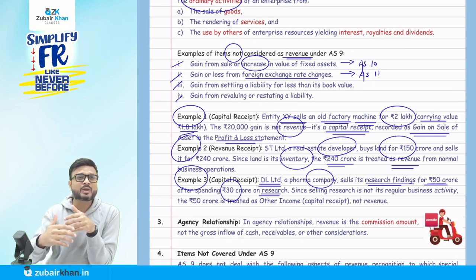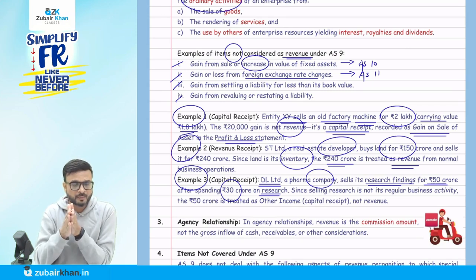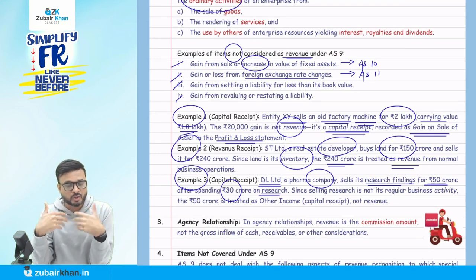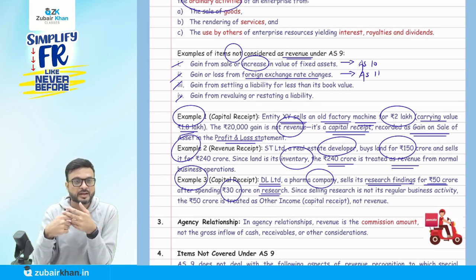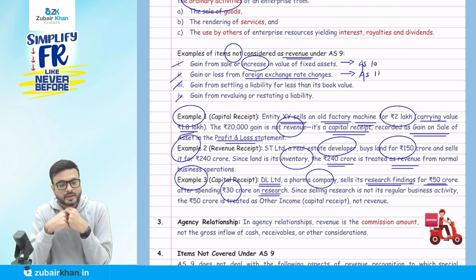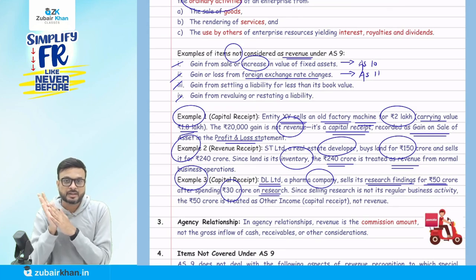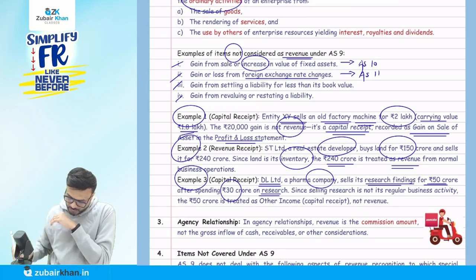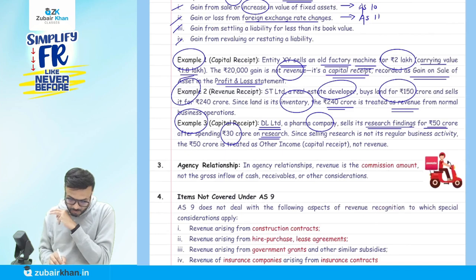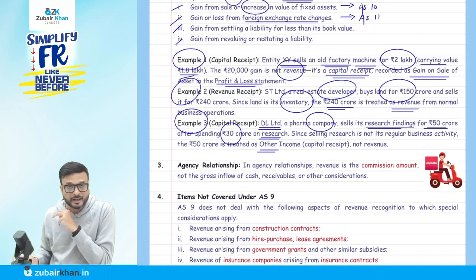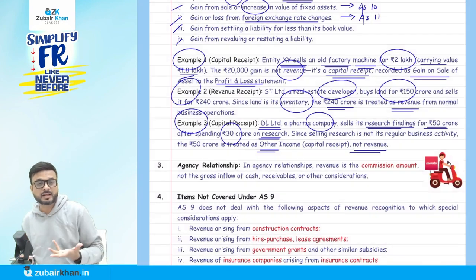But even though it is a pharma company, is it their normal, regular nature of business to sell research findings? No. So this is not a revenue receipt. It will be treated as a capital receipt. So rupees 50 crore is treated as other income, it should not be treated as revenue.